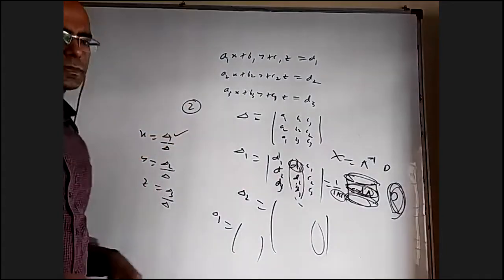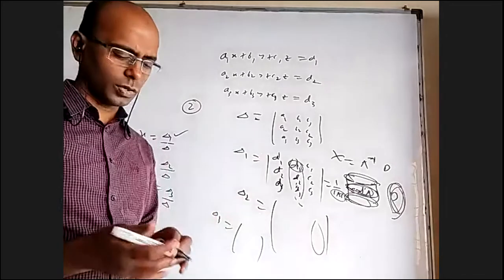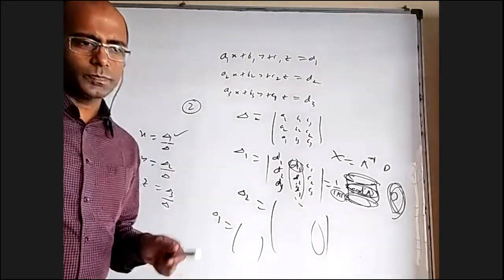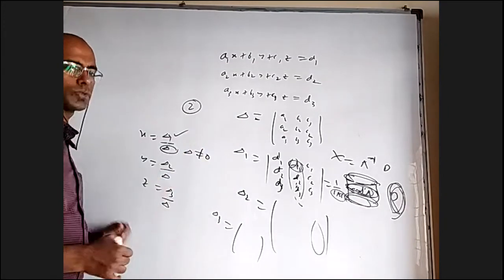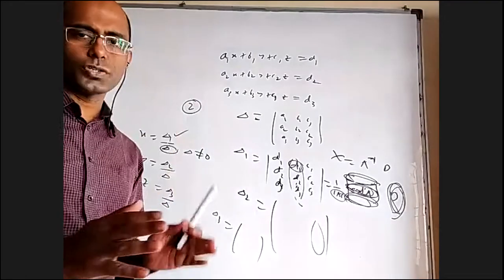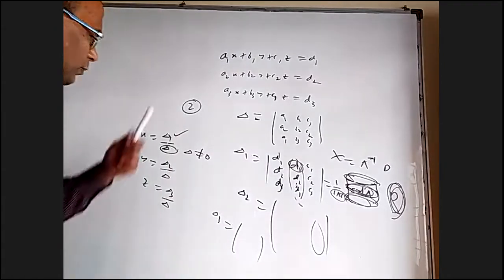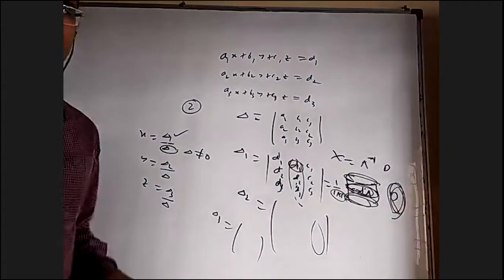So in that way you can explain, or in the textbook they explain slightly differently. It doesn't matter now anyway. But Cramer's rule can be derived. Once again, only when delta is not equal to 0 can you use this. So whenever the 3 by 3 matrix has delta not 0, you will have a unique solution, and that unique solution can be found by the matrix inversion method or Cramer's rule. Or you can solve normally also.